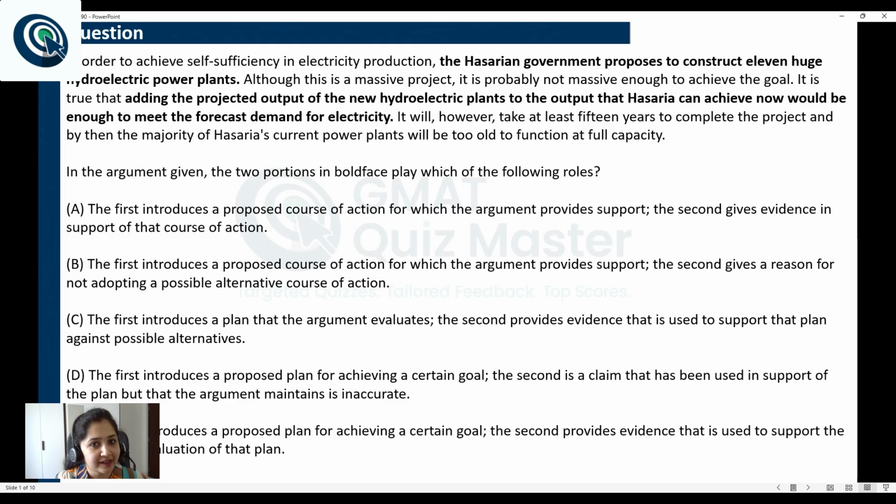Before we start discussing this question, let me explain what makes this question hard and what you can learn from this question. Basically, why should you be attempting this question? The most important learning from this question is that you should always read the answer choices very carefully and understand their meaning completely before selecting or rejecting them. Why do I say so?